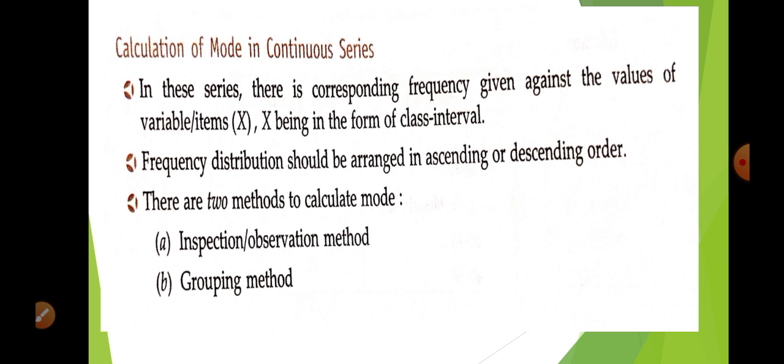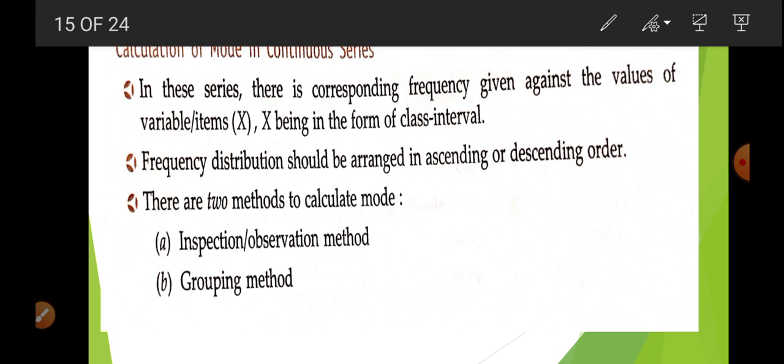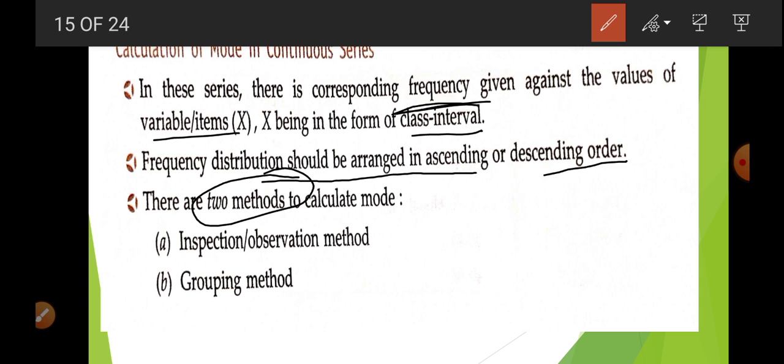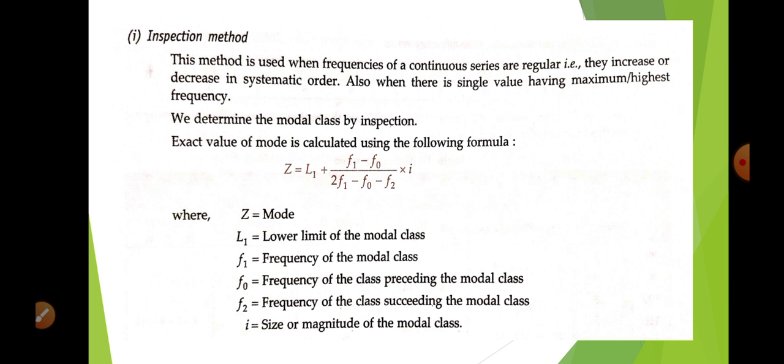Now, calculation of mode in continuous series. First of all, continuous series: here the value of x is given in class interval, and against that we get frequencies. Frequency distribution should be arranged in ascending or descending order. Here there are also two methods, inspection method and grouping method. So start with the inspection method.